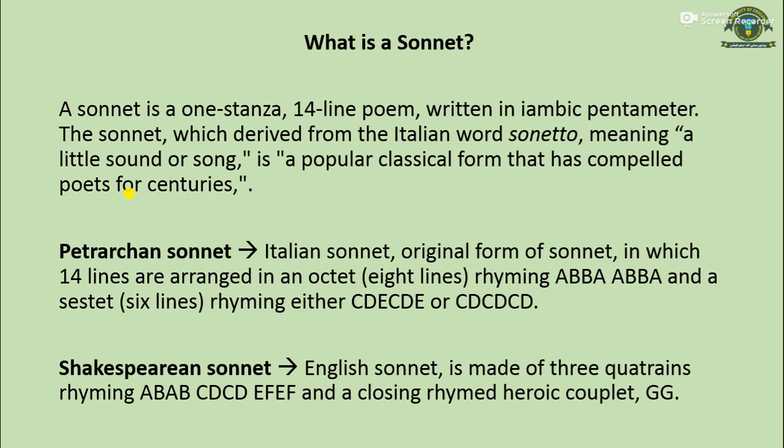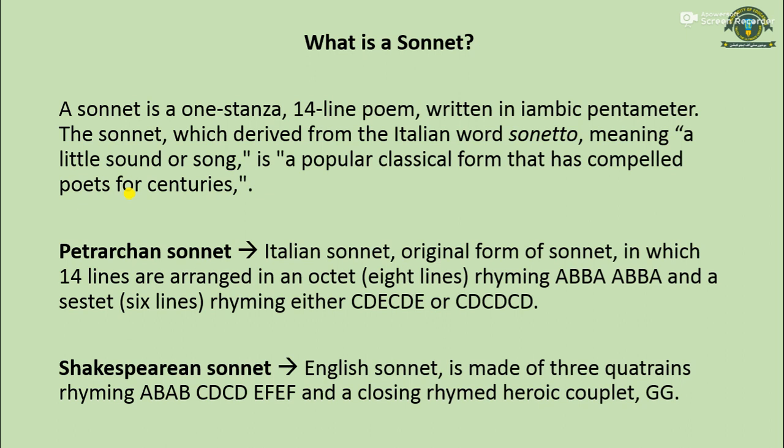The characteristics of the sonnet: it has 14 lines, it follows a strict rhyming scheme, and it is written in iambic pentameter. It is a meter which has 10 beats per line, made up of alternating unstressed and stressed syllables.